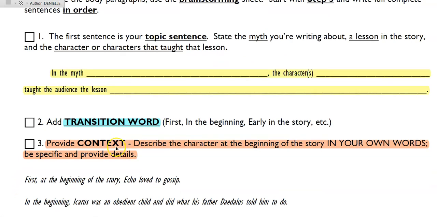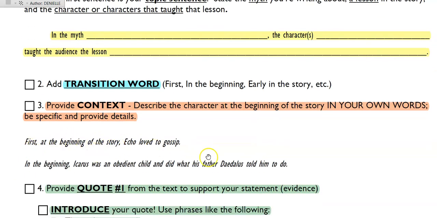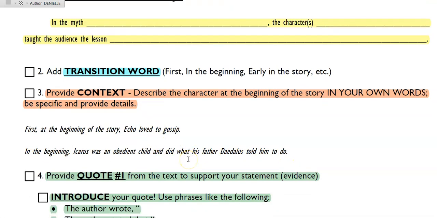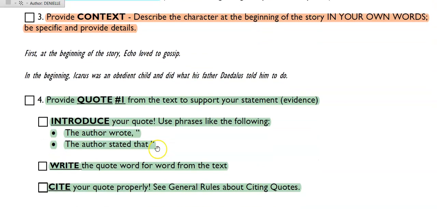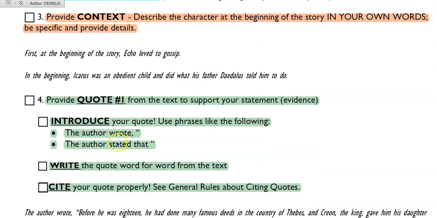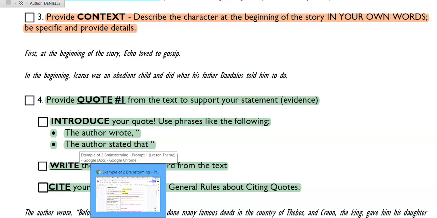Okay, and I give some other examples here in the checklist. First, at the beginning of the story, Echo loved to gossip. Or in the beginning, Icarus was an obedient child and did what his father Daedalus told him to do. So here's some additional examples for you, depending on which myths and which lessons you picked, right? Then we're going to provide the quote, introducing our quote with an appropriate anchor, such as the author wrote or the author stated that, writing the quote word for word, and citing the quote properly with the author's last name and page number.